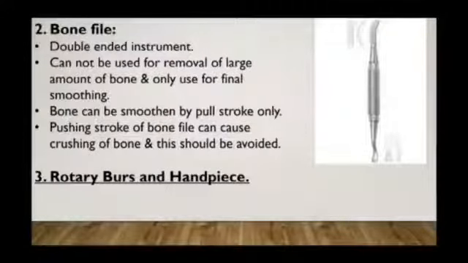Second is bone file. It is a double-ended instrument. It cannot be used for removal of large amount of bone. It is used for final smoothing of the bone. Teeth of the bone files are designed in that fashion so that bone can be smoothened by pull stroke only. Pushing stroke of the bone file should be avoided because it causes crushing of the bone. And third is rotary burs and handpieces, which is also used for cutting and trimming of the bone.